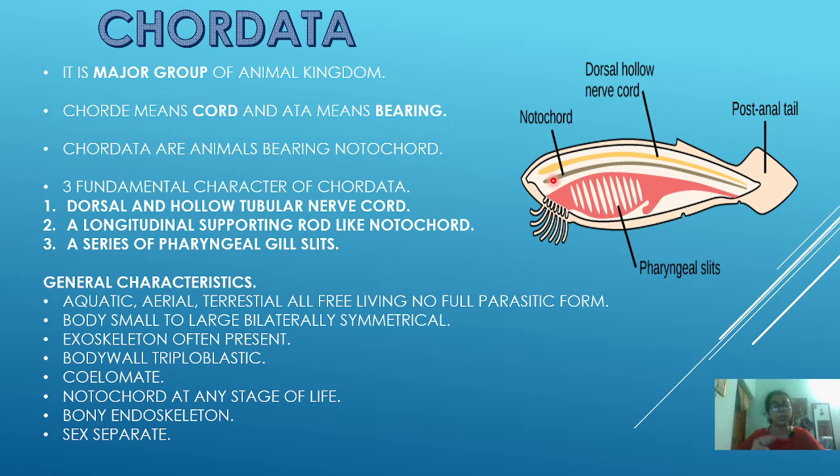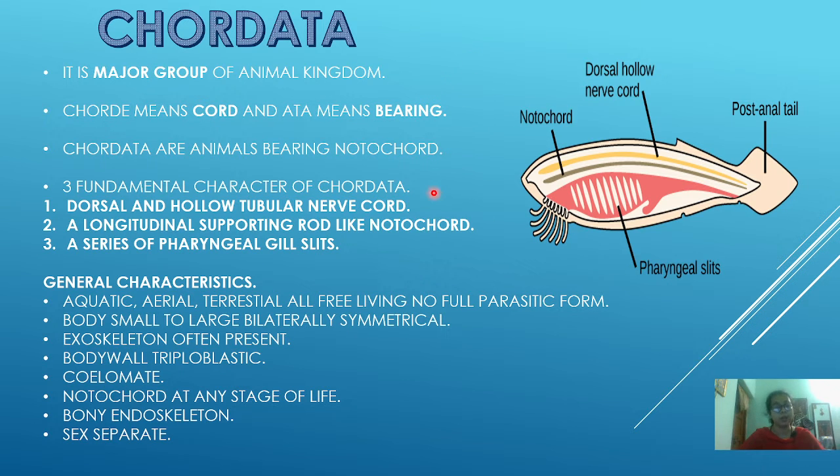The three fundamental characters of the chordata family are a longitudinal supporting rod, which you can see in this color, the notochord, a dorsal hollow nerve cord, and pharyngeal gill slits. These are the three fundamental characteristics of the phylum chordata, and they should be noted down.